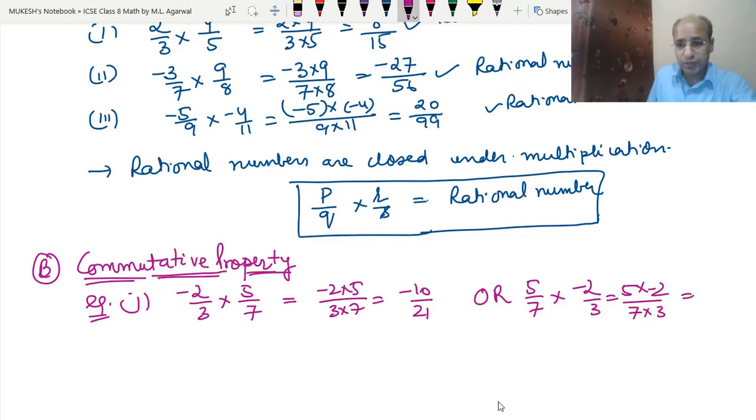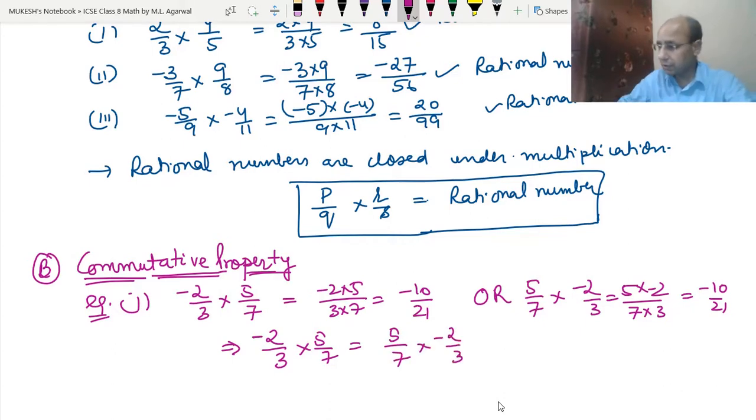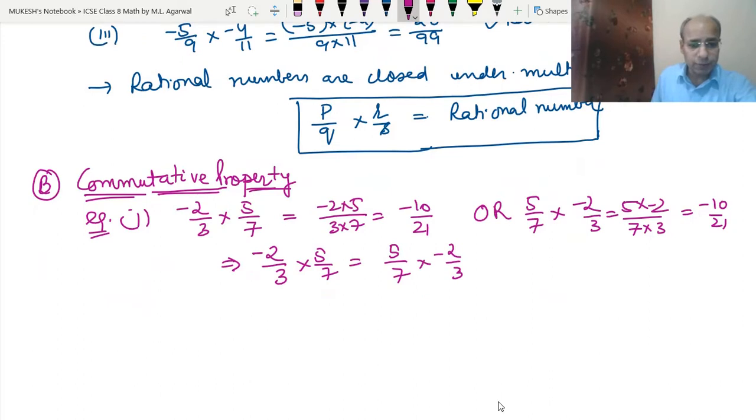Then also we are getting minus 10 upon 21. It means that minus 2 upon 3 into 5 upon 7 is equal to 5 upon 7 into minus 2 upon 3.